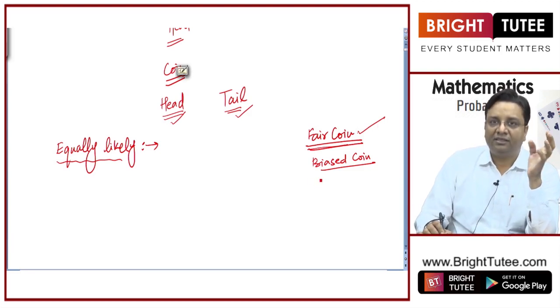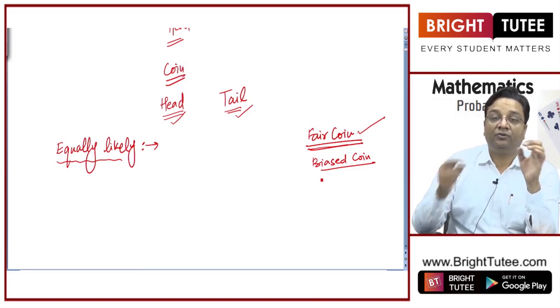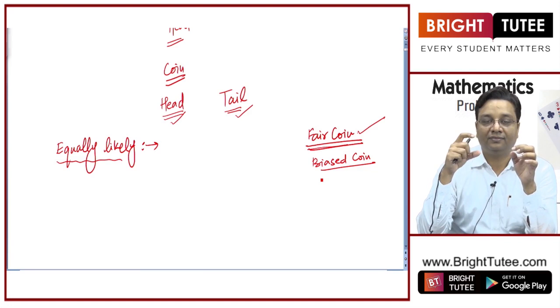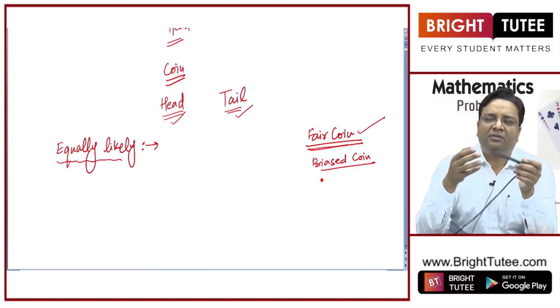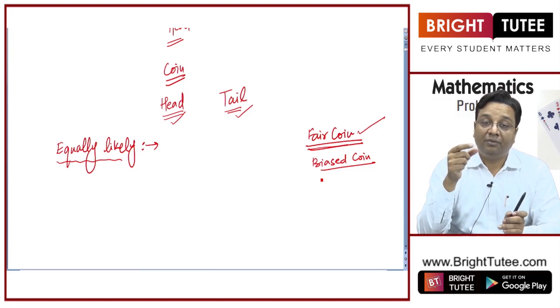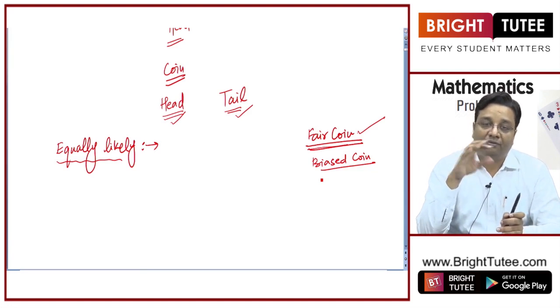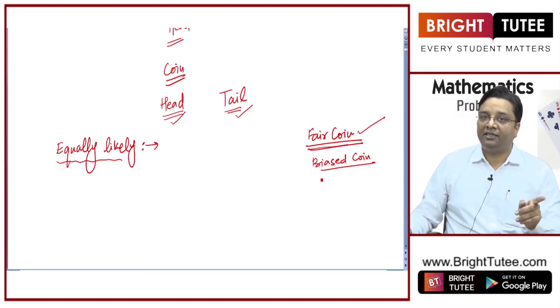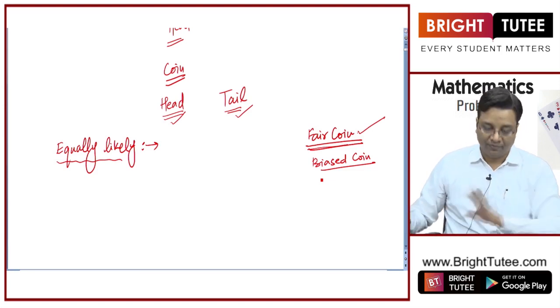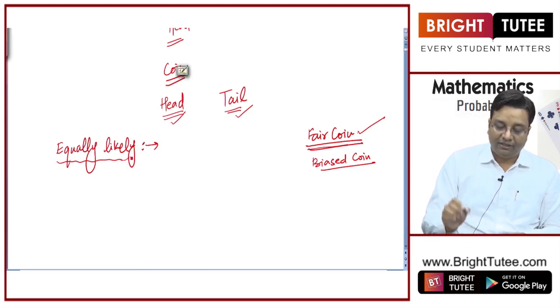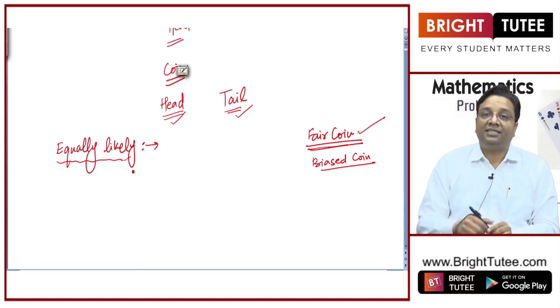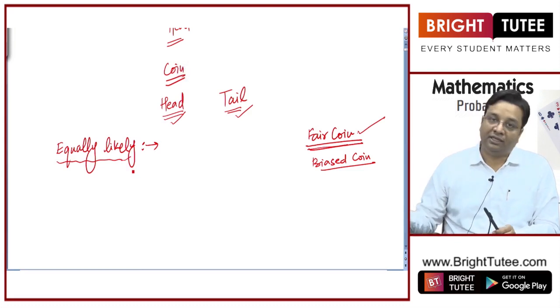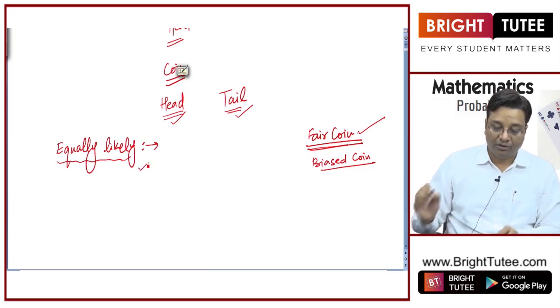And when we discuss the case of throwing a coin in this chapter, we will ignore the possibility of a coin landing on its edge, right? When you throw a coin, it may be possible in certain circumstances that it may land on its edge, right? We will ignore that possibility. We are just saying that when you throw a coin, it will either give you head on top or tail on top, right? So equally likely events are such events where possibility of a particular outcome is as likely as the possibility of other outcome. So I hope this term is clear to you.